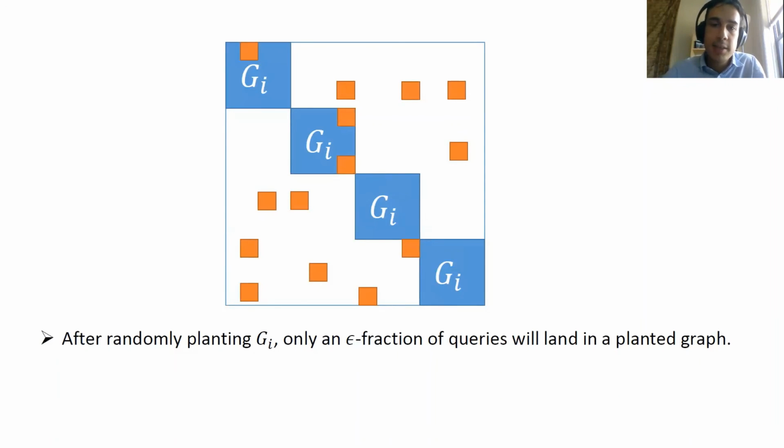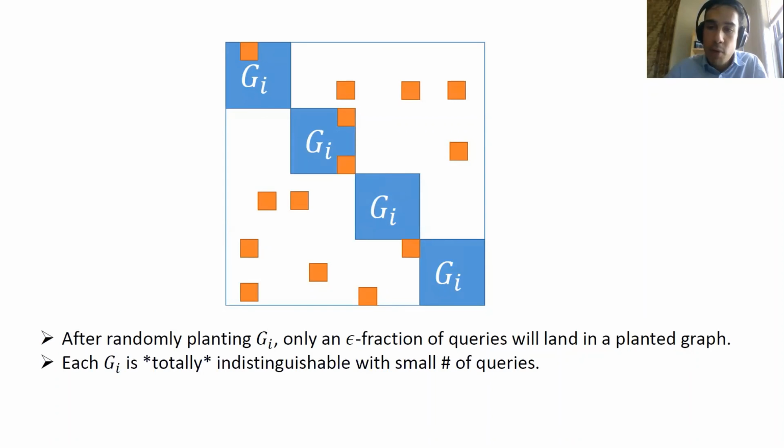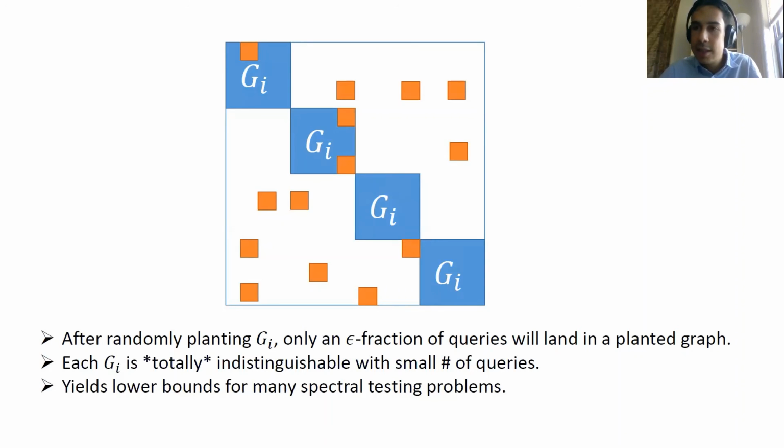And if this is the case, then each of these individual matrices will be robust, because we said that they're locally indistinguishable. And so any algorithm which sees such a subset of queries will have no gain in distinguishing one example from the other. I'll direct you to the paper for further details on this construction.